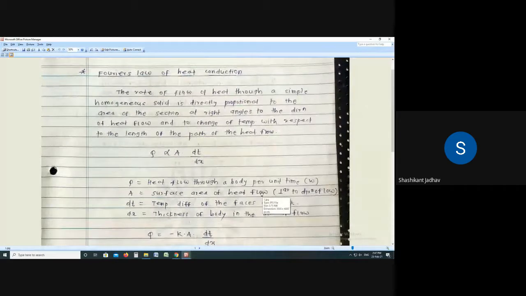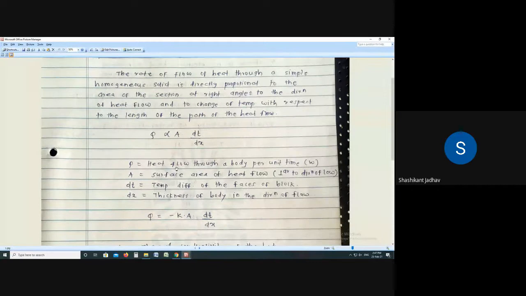Okay, so yesterday we discussed Fourier's law of heat conduction: the rate of heat flow through a simple homogeneous solid is directly proportional to the area of section at right angles to the direction of heat flow. So Q is directly proportional to area and dT by dx. This dT by dx is the temperature gradient, meaning the change in temperature with respect to distance.